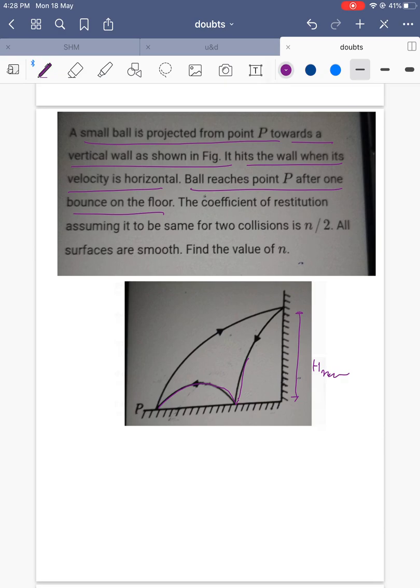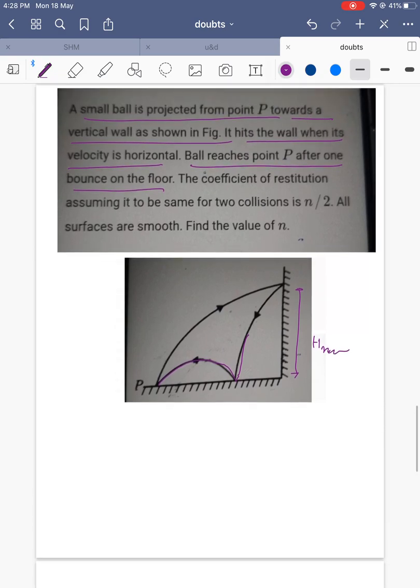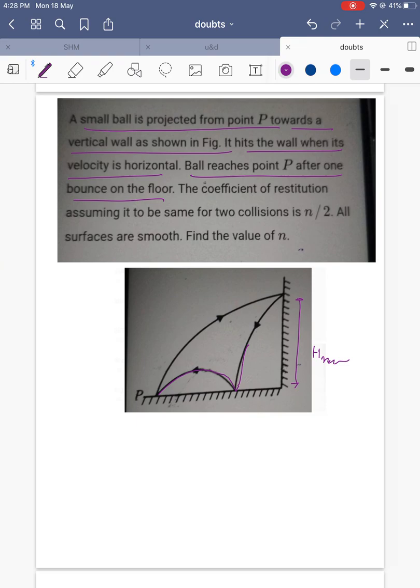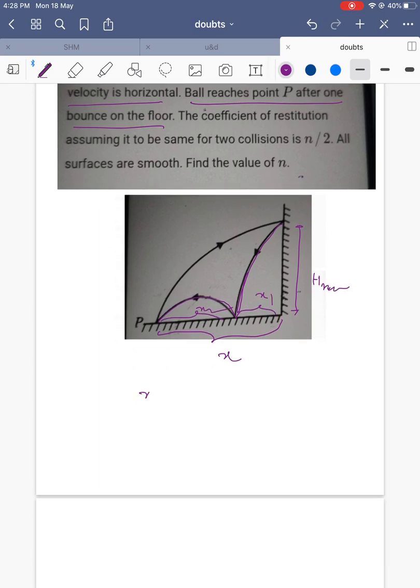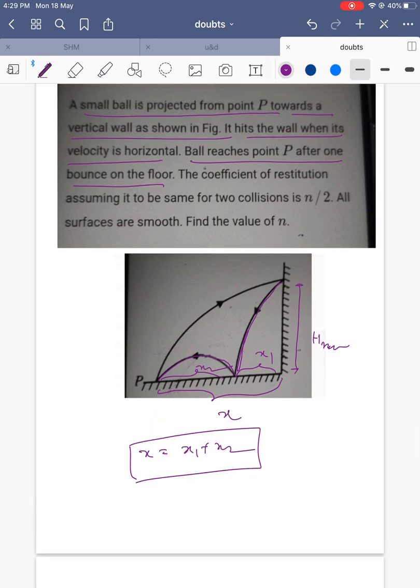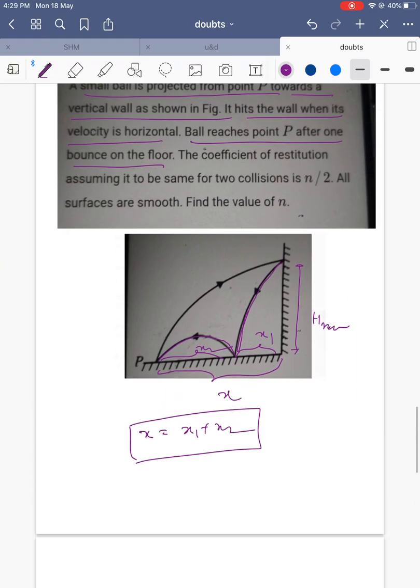When you see this kind of question, just go with whatever assumption you can make. The assumption I made: the initial horizontal range is x, with x1 and x2 as the horizontal ranges, so x is equal to x1 plus x2. This is how I thought. Somebody can do it in a different way also, and their method can be easier than the method I am using.